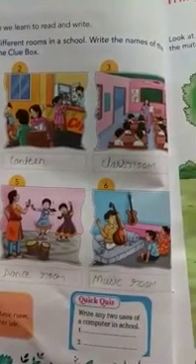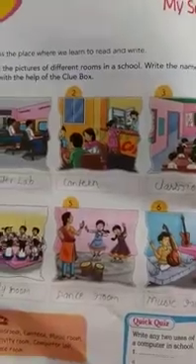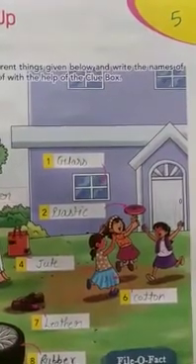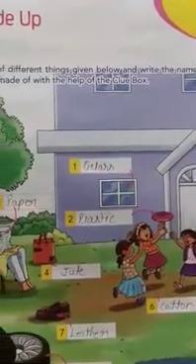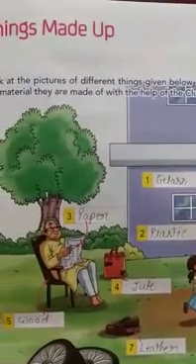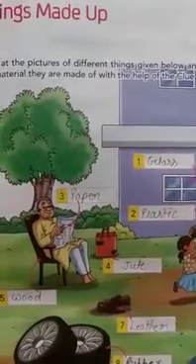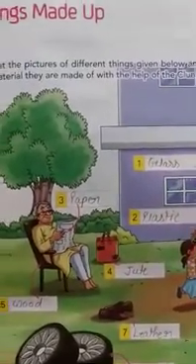So exercise number 4 is complete. Now exercise number 5. Exercise number 5 is things made up. There are pictures.